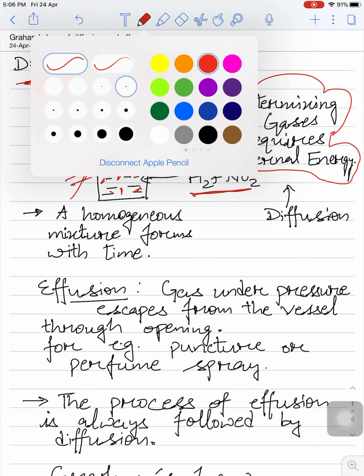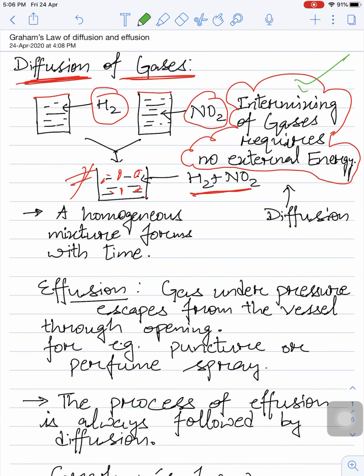Please keep it in mind. The intermixing will not require any kind of external energy, and this process is called diffusion. So what is diffusion? Intermixing of gases without any help of external energy, that is called diffusion, right?